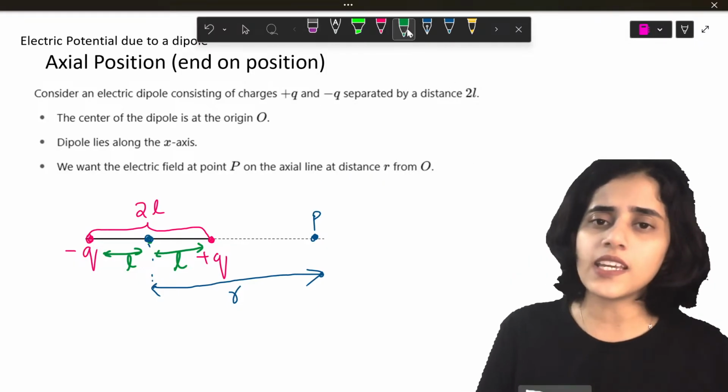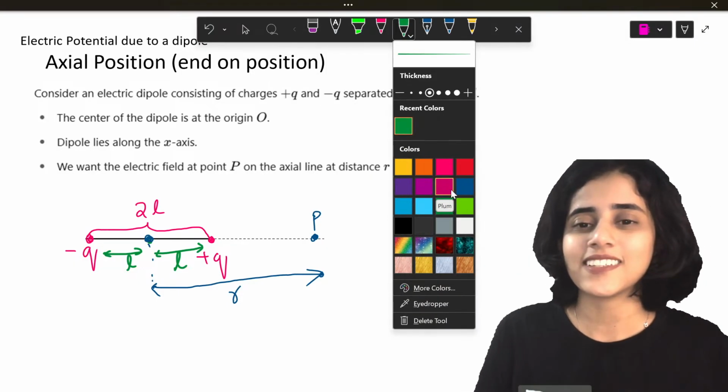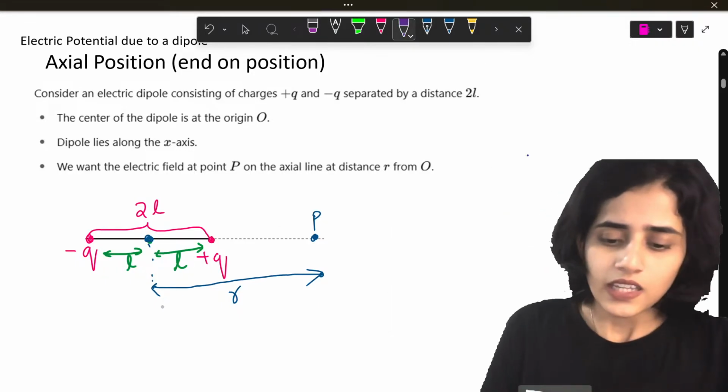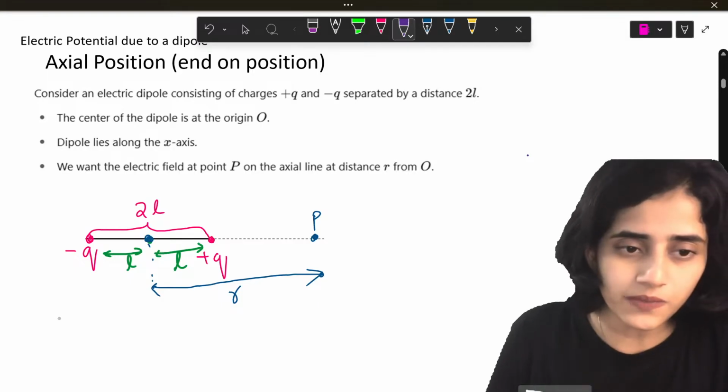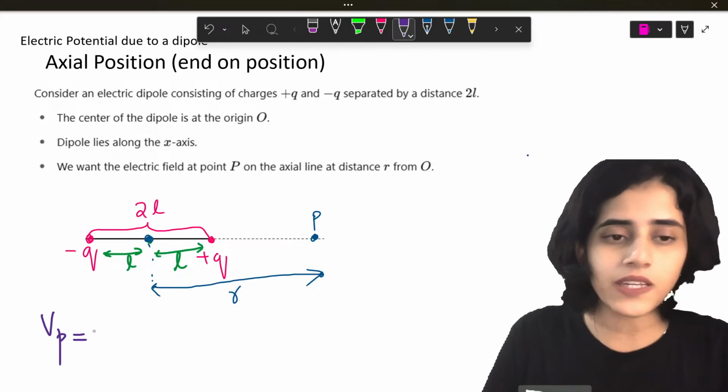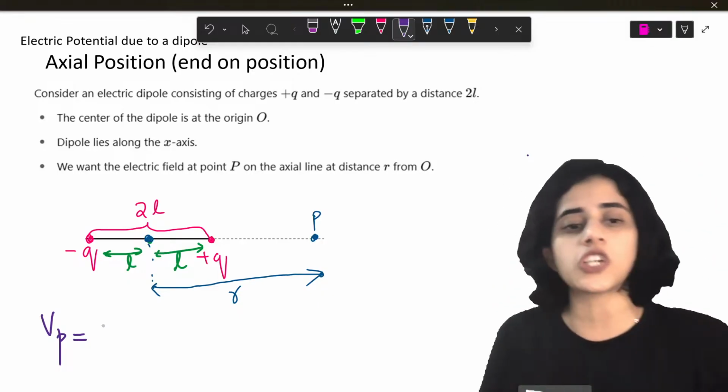Now let's do the easy derivation. First thing, the potential at point P will be the potential due to both the charges.